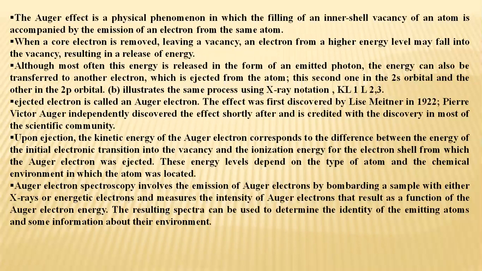Then there is something known as Auger electron spectroscopy, which involves the emission of Auger electrons by bombarding a sample with either X-rays or energetic electrons, and it measures the intensity of Auger electrons that result as a function of the Auger electron energy. This resulting spectra can be used to determine the identity of emitting atoms and some information about the environment. So this is also known as Auger electron spectroscopy. This is another branch.